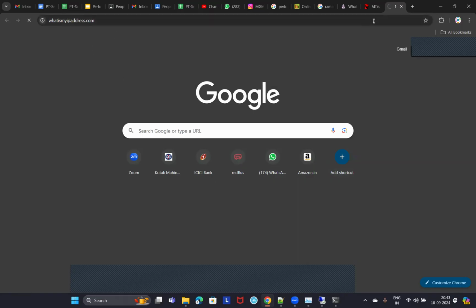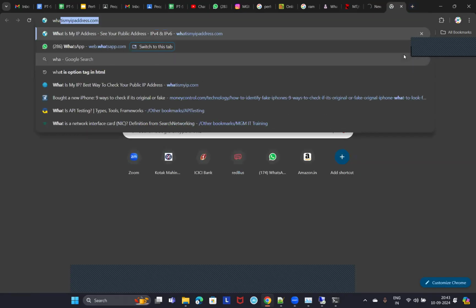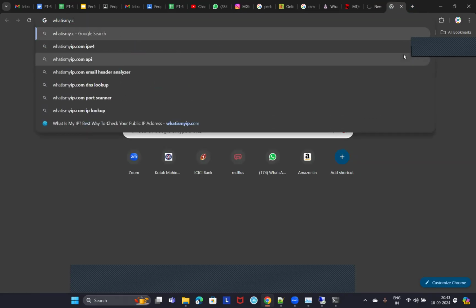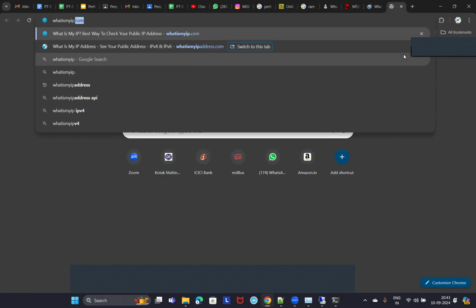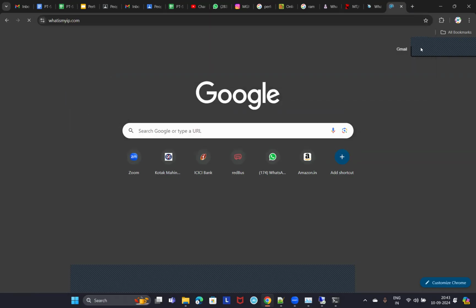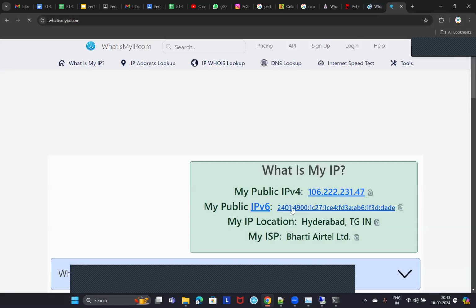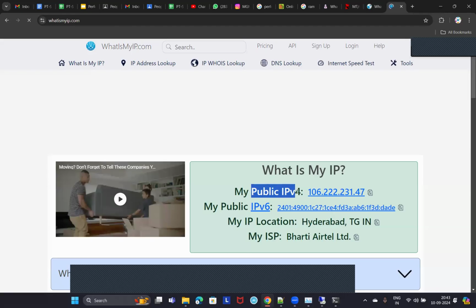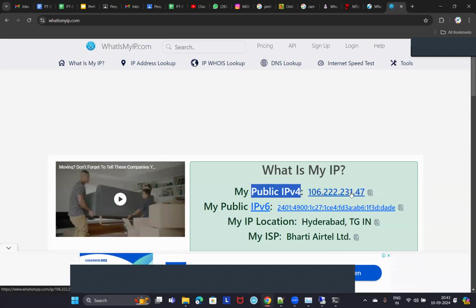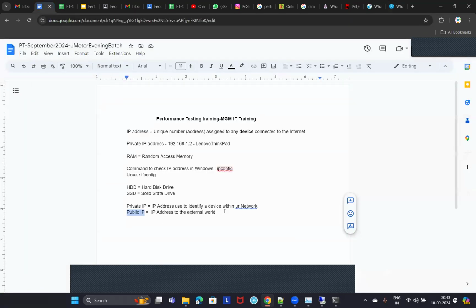Okay. So let it load, or meanwhile, let me go to the other website. There is another website called whatismyip.com. Now you see here, it is showing some public IP as 106.222.231.47, isn't it? So this is my public IP.